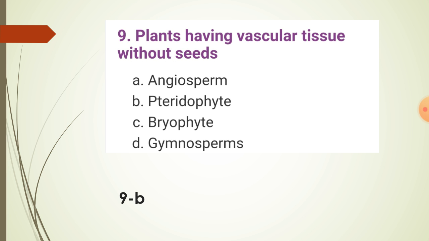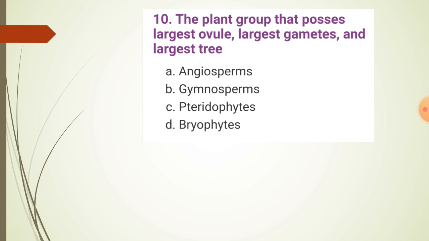Yes, the answer is Pteridophyte. Now the 10th question: the plant group that possesses the largest ovule, largest gametes and largest tree. Option A Angiosperms, B Gymnosperms, C Pteridophytes, D Bryophytes. Answer is Gymnosperms.